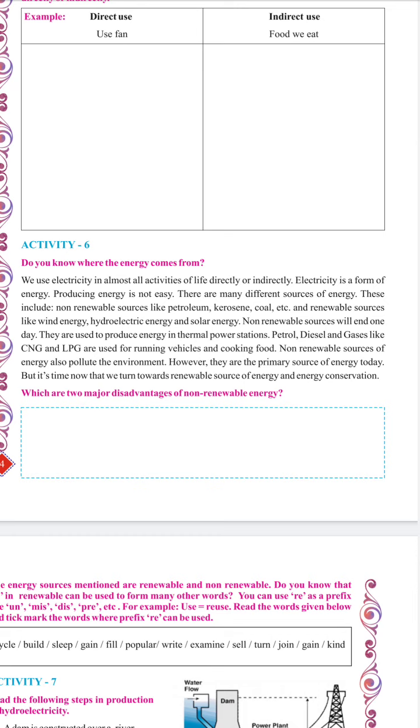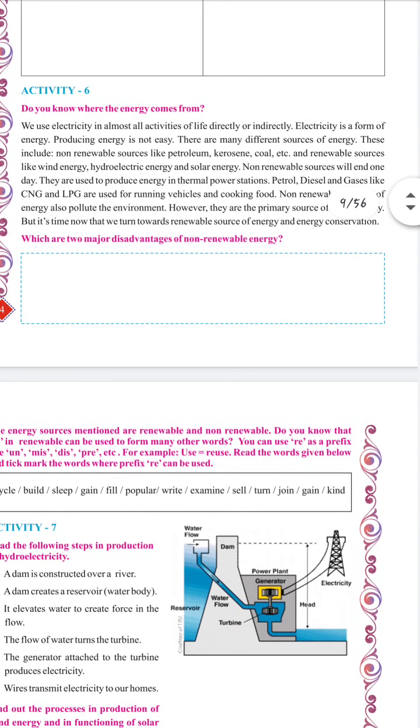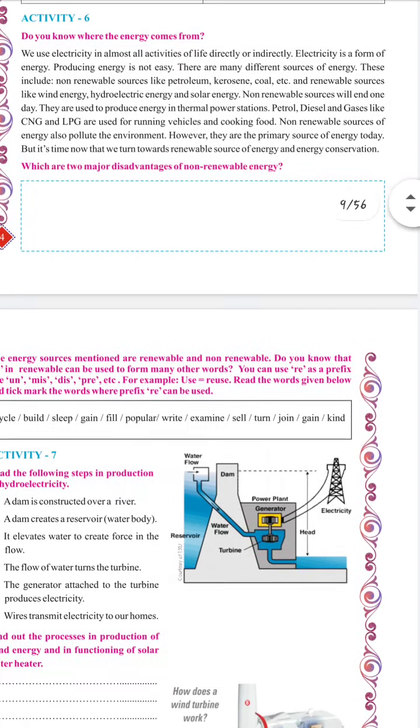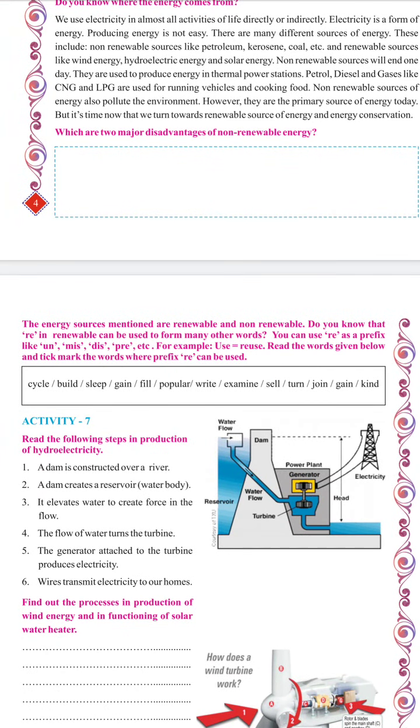The renewables are the energy which can be produced using the wind, water and sun. Energy which is related to the sun is known as solar energy. So we have to write the two major advantages of renewable and non-renewable energy. The answer has already been provided. We can visit the previous videos and the PDFs which have been uploaded for the answers. You can get the answer, and also if you find some other major disadvantages, you can also write the answers of your own.